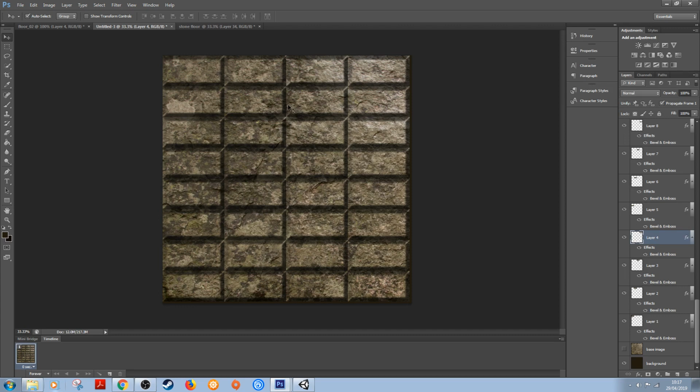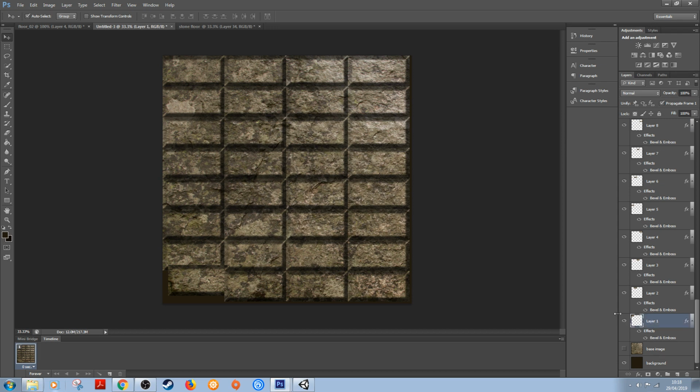Again, you've got the corner bits here. Maybe you want to experiment with the bevel settings there, and get rid of some of those corner effects, which is still indicating that there's a little bit of light bouncing off there. So the next step, really, we're going to actually mix all these up. Now I'm going to start from the bottom, because the bottom stack here will be the top.